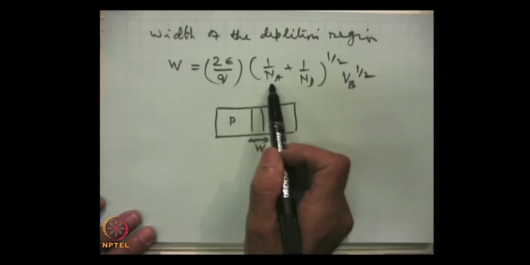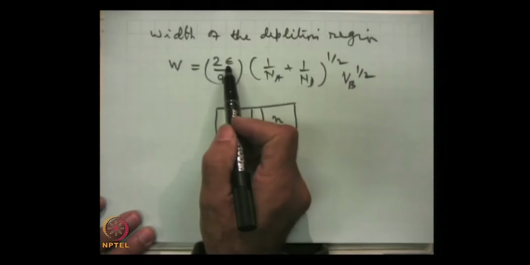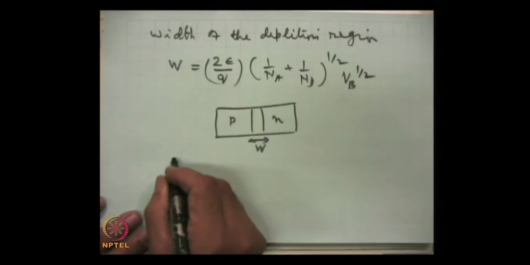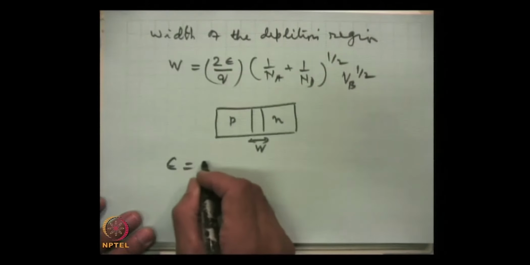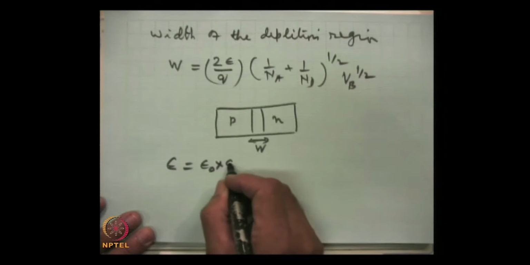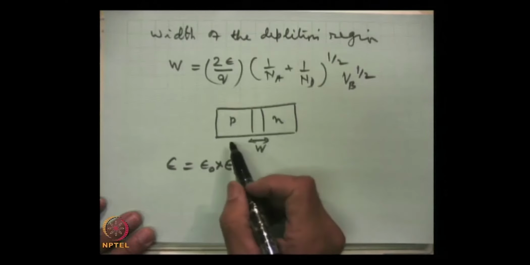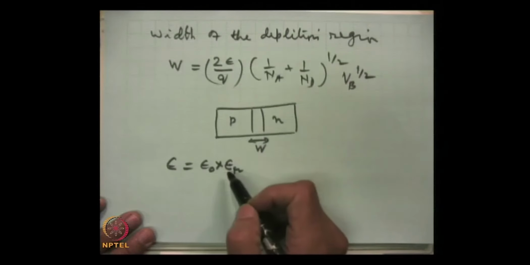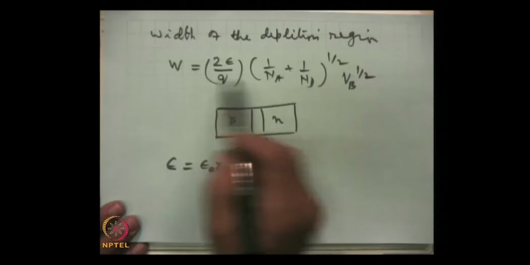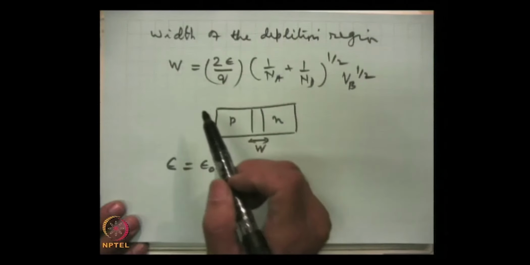the impurity concentrations, and of course epsilon is the permittivity, which is equal to the permittivity of free space times the relative dielectric constant. For silicon, this is around 11.5. So, we can calculate the value of the depletion width.